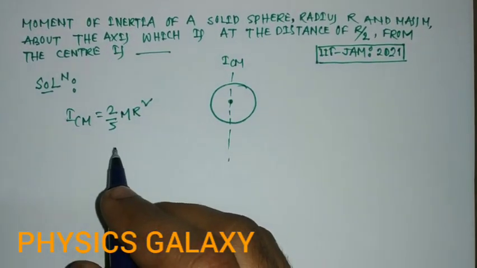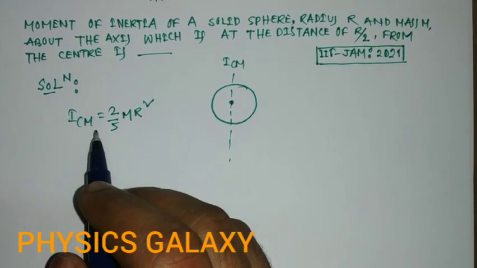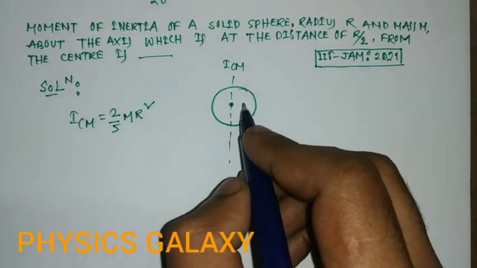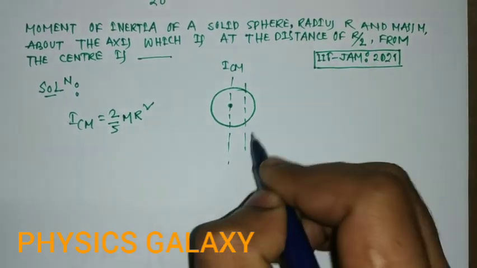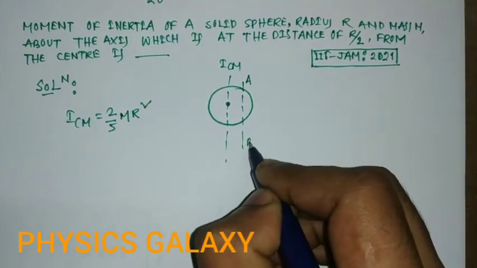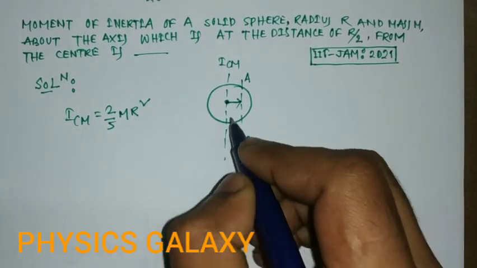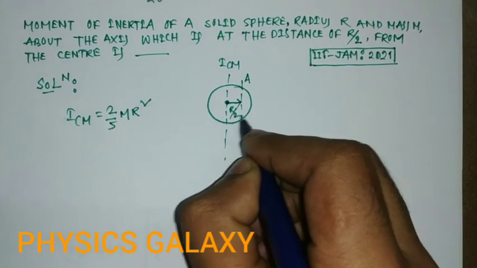Then find the moment of inertia about the axis AB, which is at a distance of r/2.